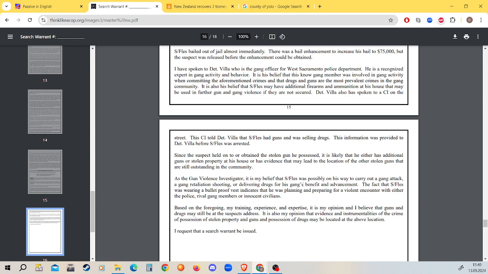Based on the foregoing, my training, experience, and expertise, it is my opinion, and I believe that guns and drugs may still be at the suspect's address. It is also my opinion that evidence and instrumentalities of the crime, of possession of stolen property and guns, and possession of drugs, may be located at the above location. I request that a search warrant be issued.